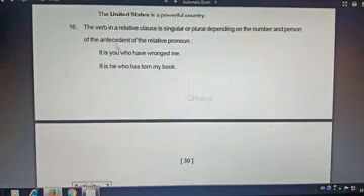Last one: the verb in a relative clause. It is you who have. Why is have used? Because the relative pronoun refers to you. You have, so who have? It is you who have wronged me. It is he, a singular noun: he has, so who has? So the verb in a relative clause is singular or plural depending upon the number and person.